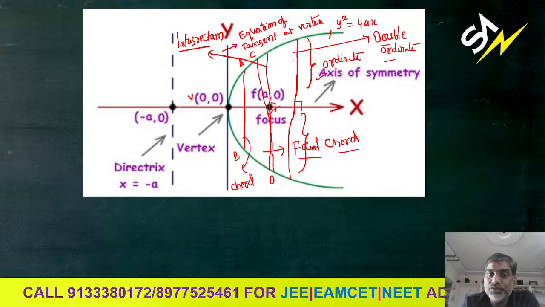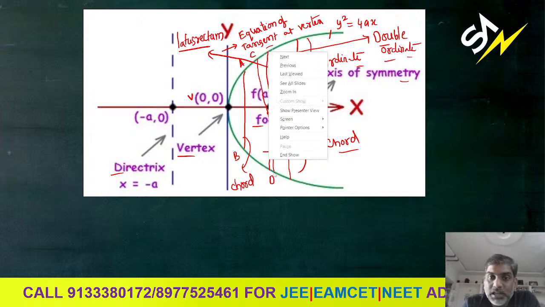Understand? So here we have learned about the vertex of the parabola, focus of the parabola, directrix of the parabola, ordinate of the parabola, double ordinate of the parabola, axis of symmetry, equation of tangent at the vertex. Next, what is the chord of the parabola, what is the focal chord of the parabola, and what is the latus rectum? And here we can also discuss what are the end points of the latus rectum.